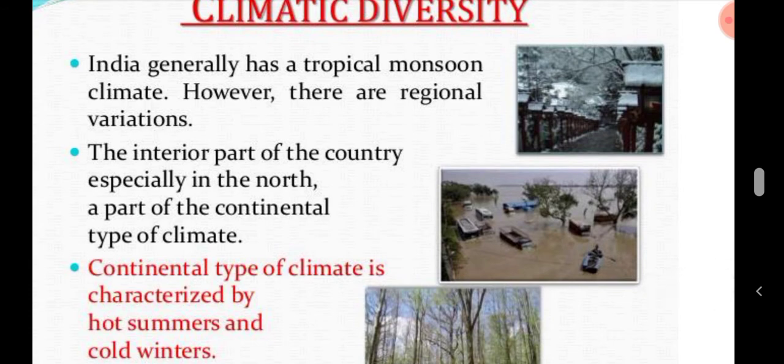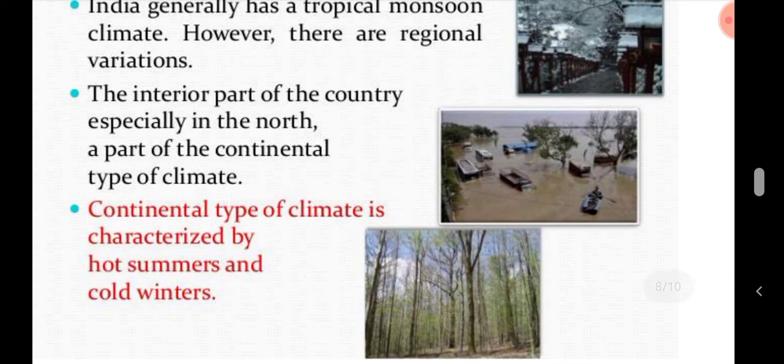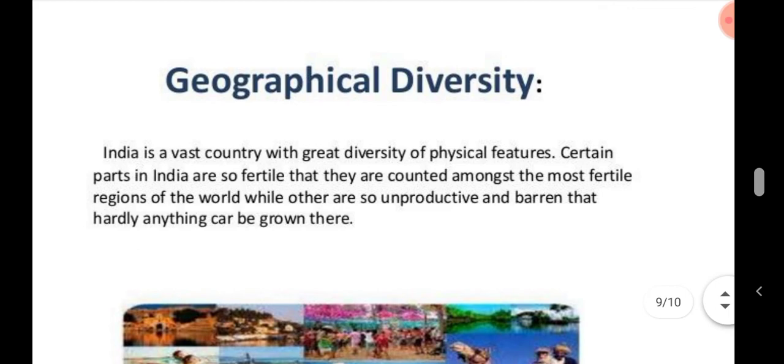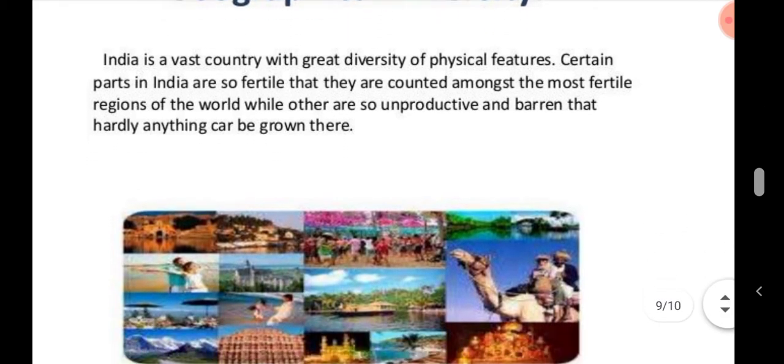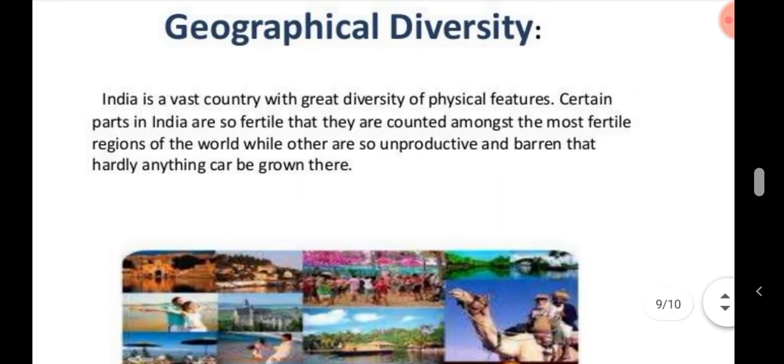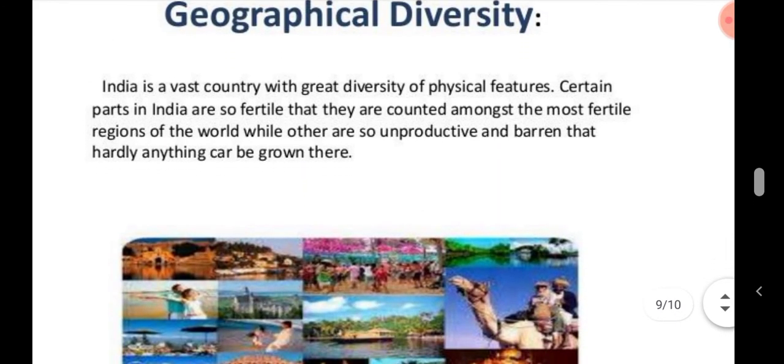India generally has a tropical monsoon climate. However, there are regional variations, and the interior part of the country, especially in the north, has a continental type of climate. A continental type of climate is characterized by hot summers and cold winters. So most of India's areas have hot summers and cold winters. So India is geographically very diverse, means the temperature and the climate of India is very different from place to place. So India is a vast country.